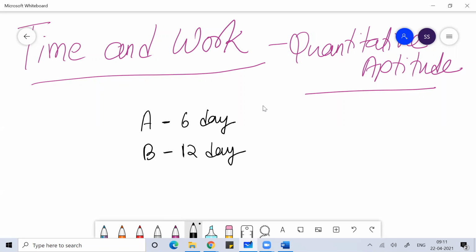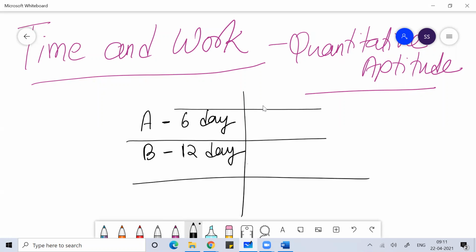There are many ways you can solve it. You can take the LCM of 6 and 12. Let us define the work as the LCM of 6 and 12. The LCM of 6 and 12 is 12, so let the work be 12 units. If the work is 12 units and A can do this work in 6 days, it means every day A is doing 2 units of work.